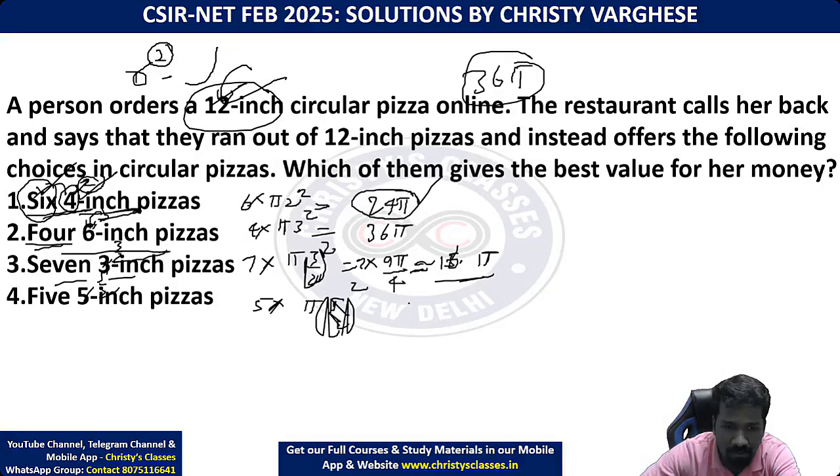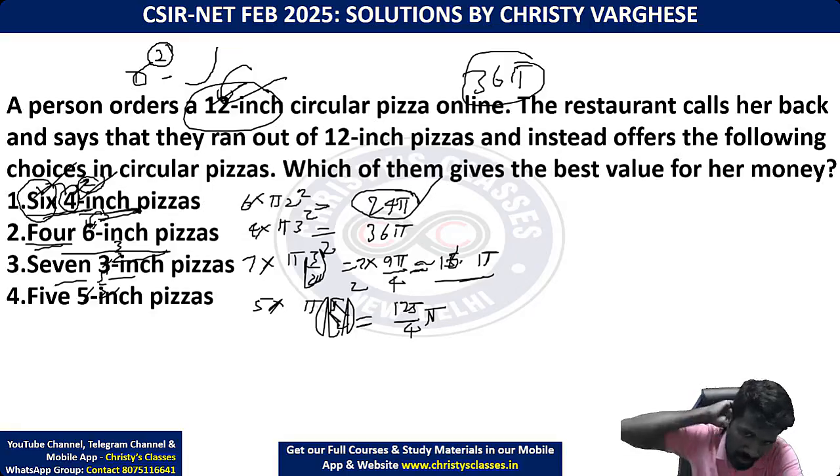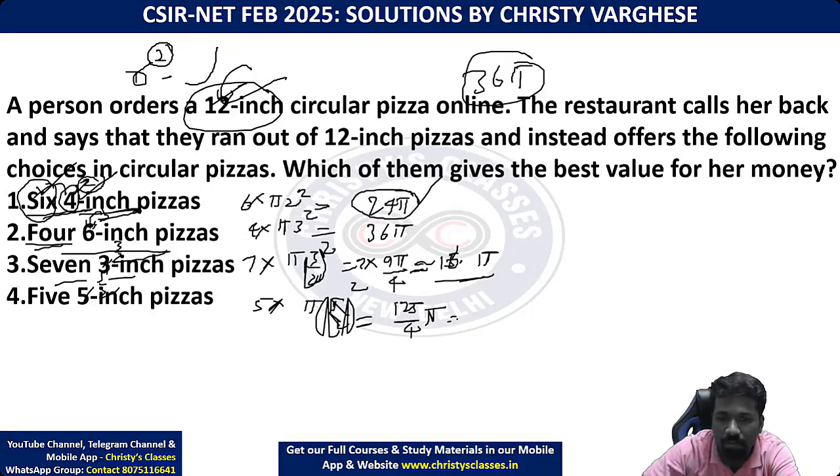So 25 by 4, 25 by 4 into 5. That is 125 by 4 pi. Yeah, calculate this properly. 125 by 4. 120 by 4 is 30. 125 by 4 is 31.25, or 31 pi. So among these, the best option is this.